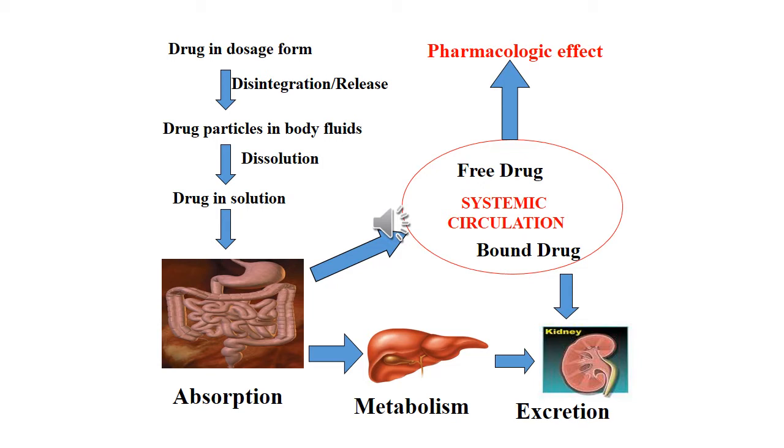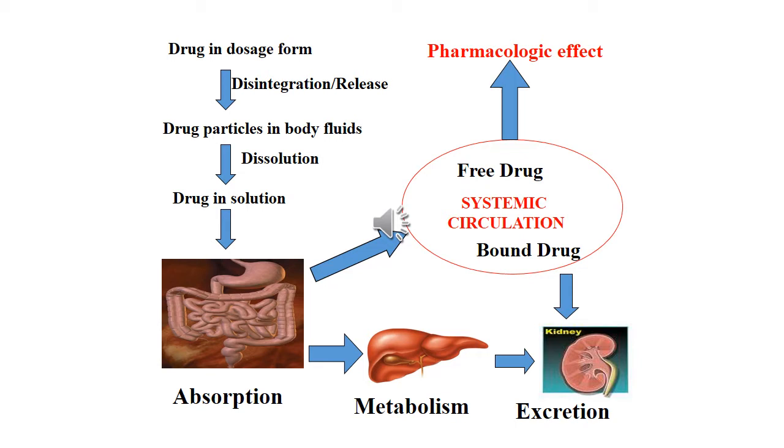Some amount of the drug which is absorbed, which doesn't reach the blood, gets metabolized, that is first pass metabolism occurs in the liver, and then from there it is excreted through the kidney. So this is the process of pharmacokinetics whenever we take drugs.